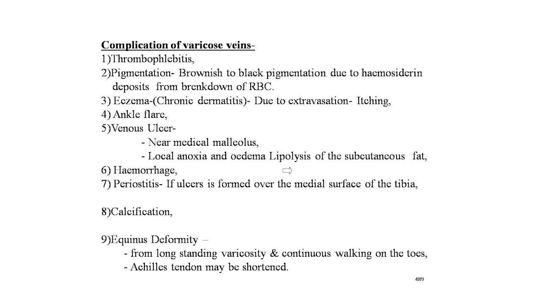Third is eczema, a chronic dermatitis due to the extravasation and breakdown of the RBCs in the lower part of the leg. The skin may itch. Fourth is the ankle flare. This has been discussed earlier in this lecture. Fifth is venous ulcer. This results more often from deep vein thrombosis than from varicose veins only. Local anoxia or edema and lipodermatosclerosis of the subcutaneous fat is there. And the next is hemorrhage. Hemorrhage from a ruptured varicose vein is not uncommon.